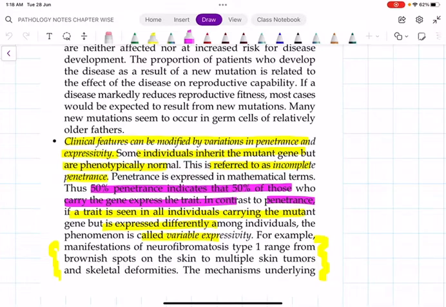What is variable expressivity? That means all the individuals have the mutant gene. They will express the features, but to different intensity. That is why it is called variable expressivity. For example, neurofibromatosis type 1, with a lot of skin manifestations. Everybody has the NF1 gene mutation, am I right? But they will manifest in different intensities. Some have brownish spots, some have multiple skin tumors, some have skeletal deformity. That is called variable expressivity. Remember, both incomplete penetrance and variable expressivity are 2 classical features of autosomal dominant disorder.